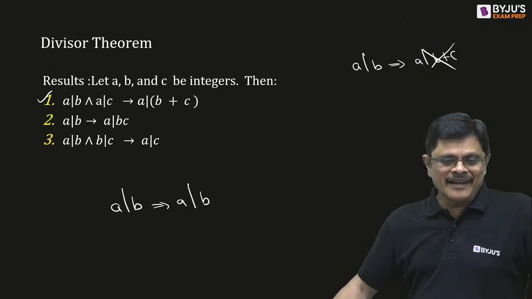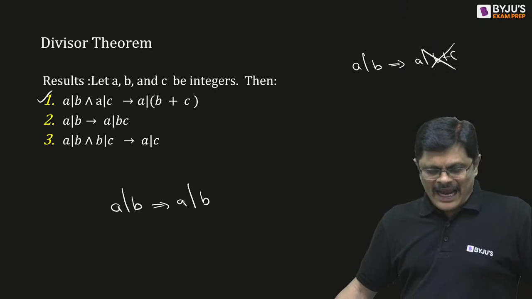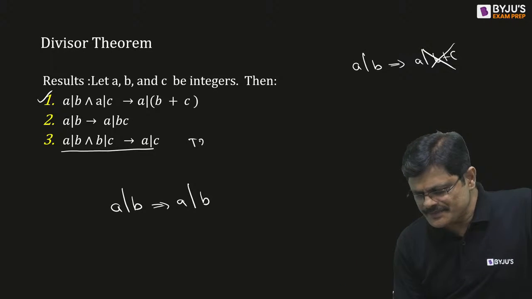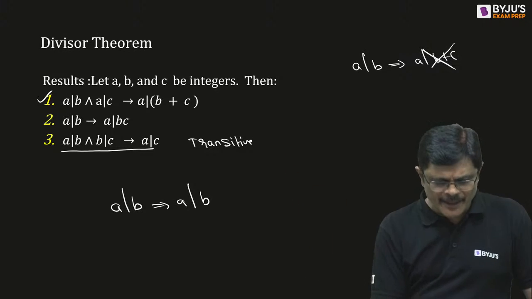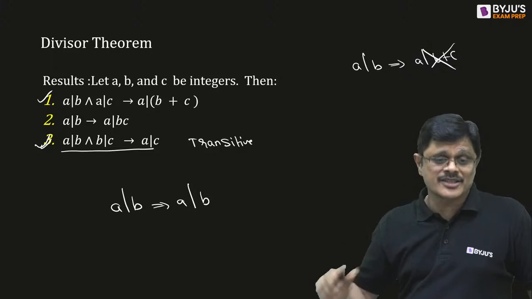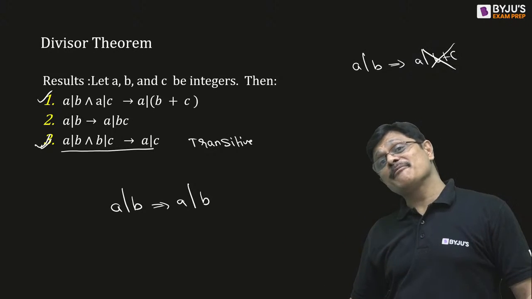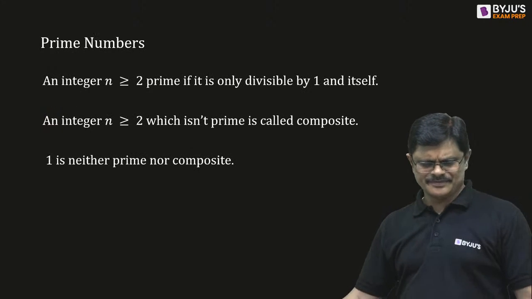Now, if a divides b, then a divides b into c. That you can directly say. And this is a transitive property. If a divides b and b divides c, then a divides c. It is one of the very beautiful properties in discrete mathematics also. All these are very, very useful results, my dear friends.